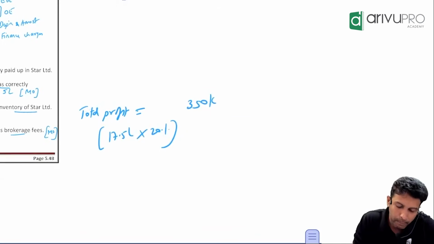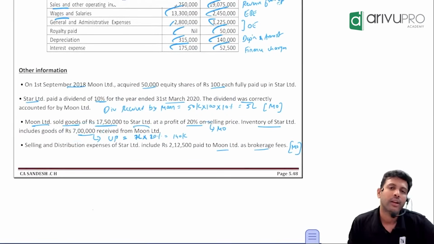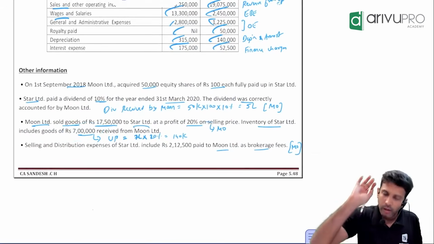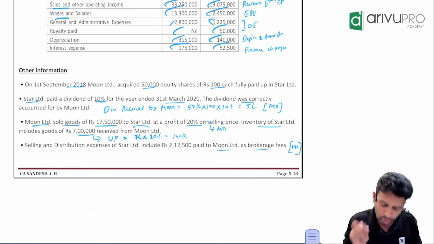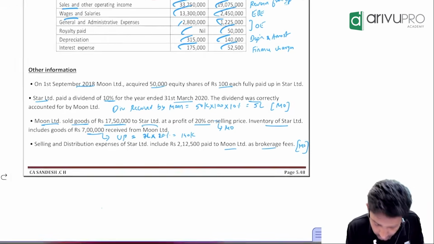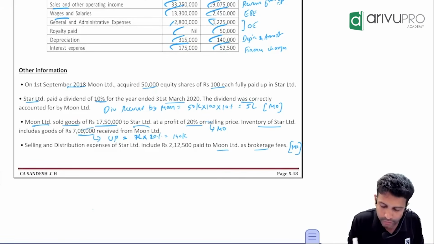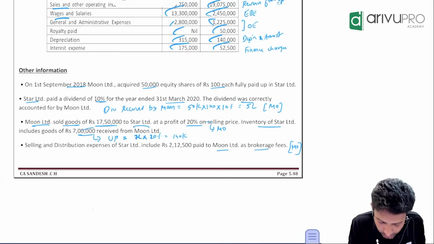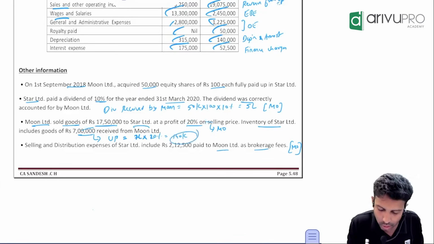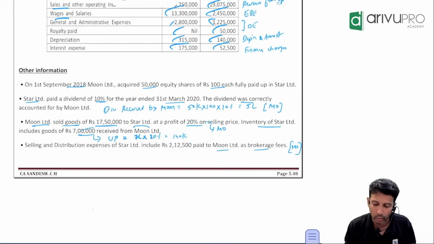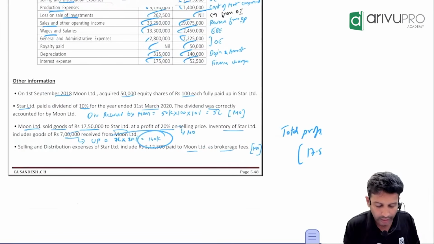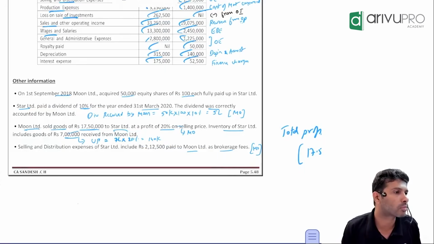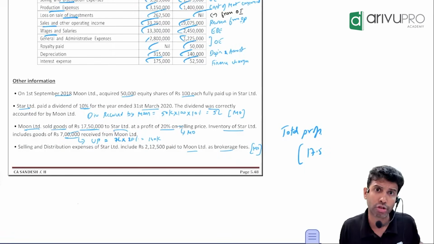So will you eliminate this as stock reserve or recalculate? Recalculate on 17.5 lakh or 7 lakh? 7 lakh. Why 7 lakh? Perfect. Only 7 lakh is remaining unsold as closing stock in subsidiary books. So calculate. How much is unrealized profit then? 7 lakh is the value and profit included is 20% on the selling price. So 20% of 7 lakh is how much? 1,40,000. This is the important one. So don't eliminate 3,50,000. You have to eliminate 1,40,000.